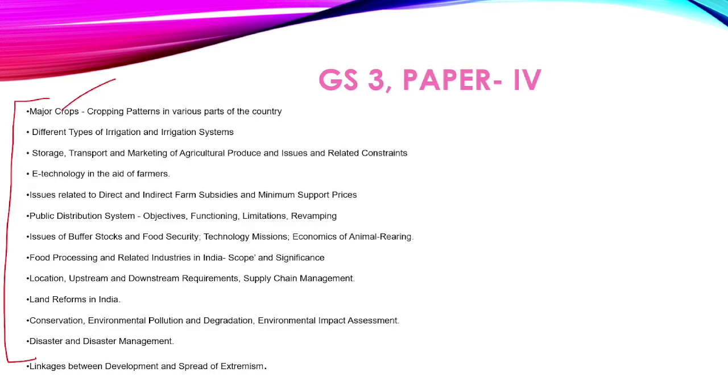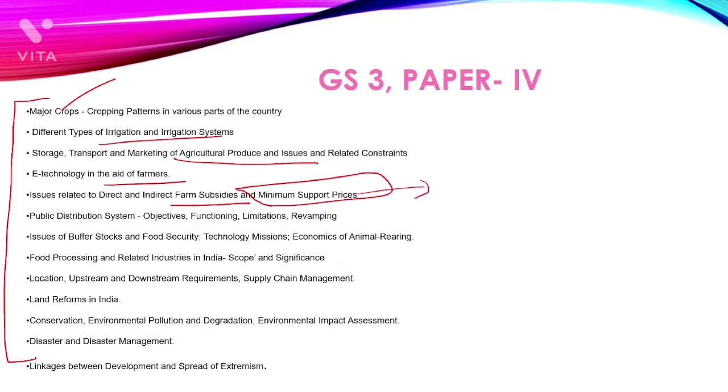Major crops are there, irrigation and irrigation scheme systems are there, agriculture produce is there, farming is there, farm subsidies are there. Currently MSP is very much in hype, very much in current affairs daily, like the farmer protest happening these days, MSP is an issue. So these kinds of questions are directly linked with geography. How much crop yield is there, that is related to MSP.